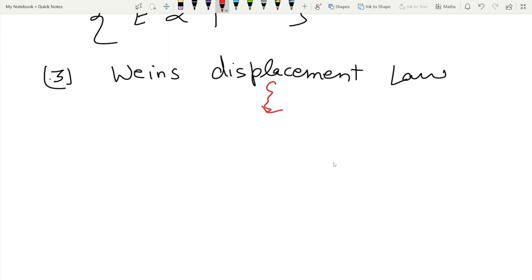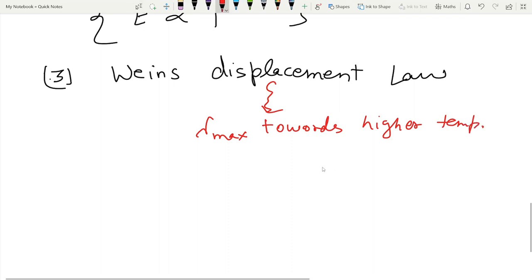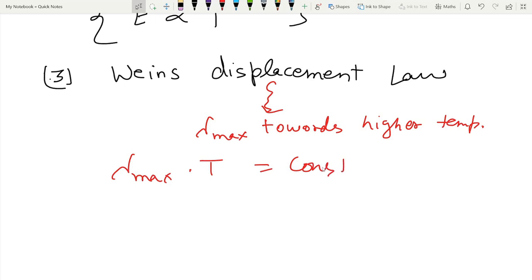Here, displacement means the value of lambda max is shifting towards higher temperature. Basically, its equation is given by lambda max into T is equal to constant. This is Wien's displacement law equation.